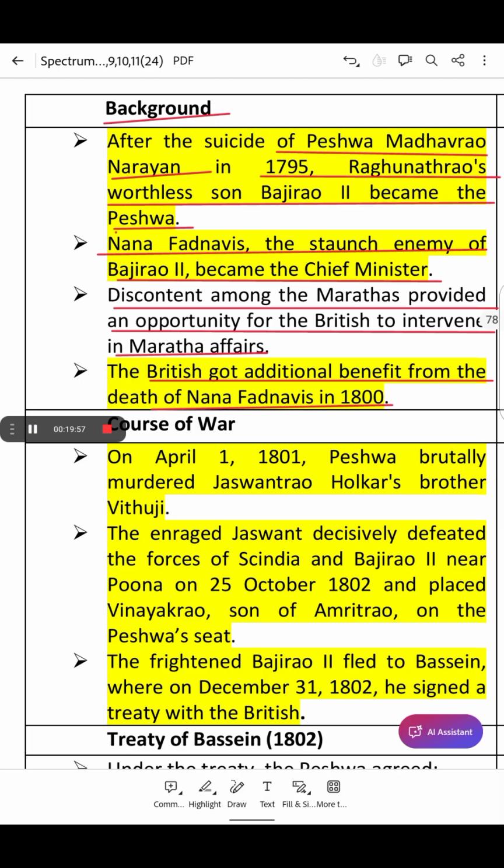Nana Fadnavis became the chief minister, but he was a strong opponent of Baji Rao too. Now in 1800, Nana Fadnavis died. Okay. And the British saw this internal division in the Maratha Empire as an opportunity to interfere in Maratha affairs.